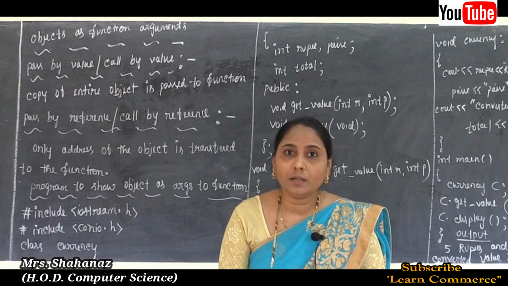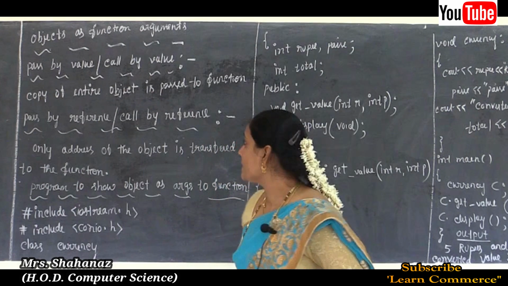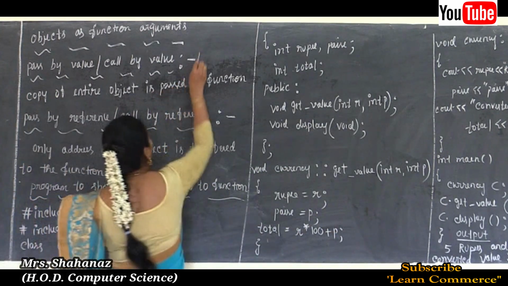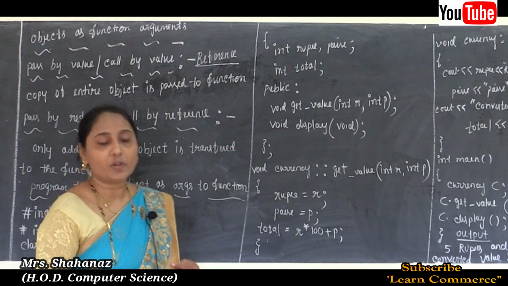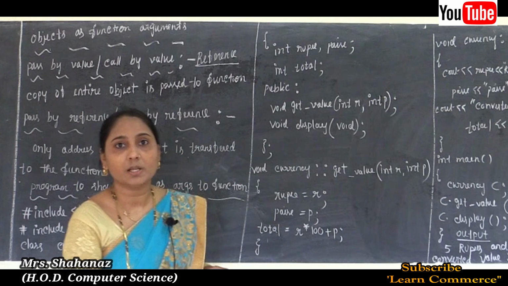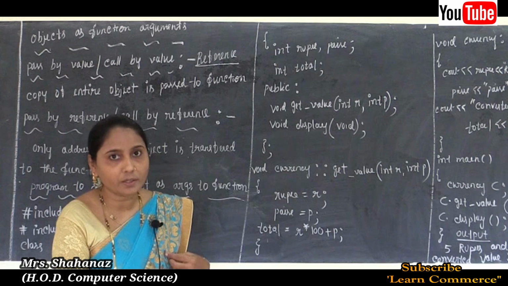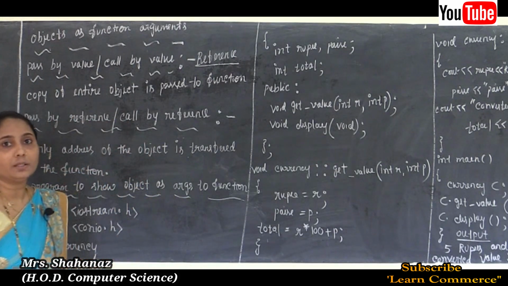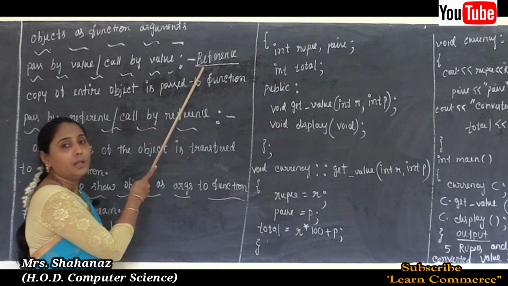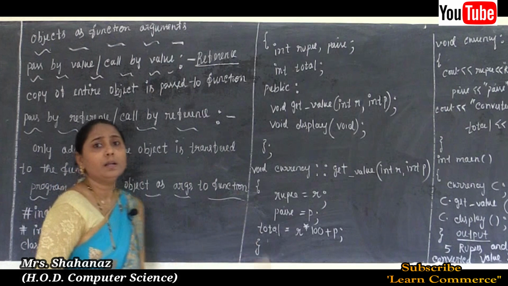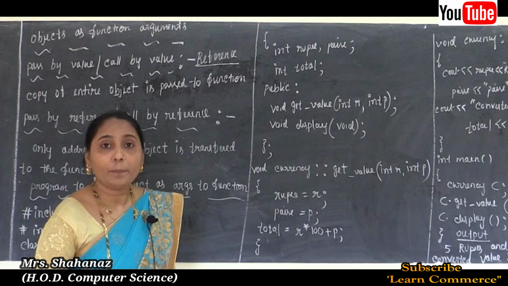The parameter that receives the copy of the value of the actual argument is called the value parameter.